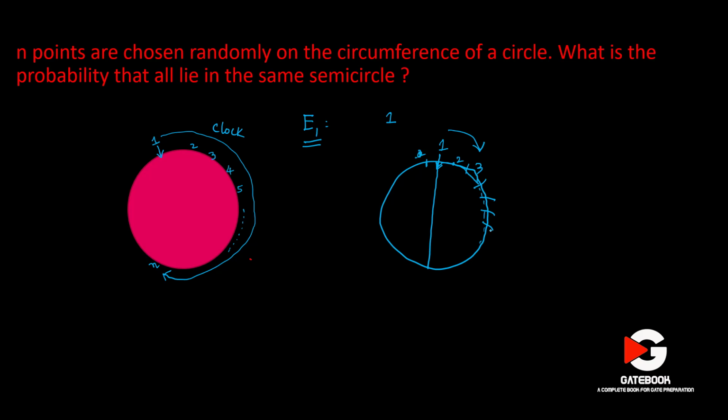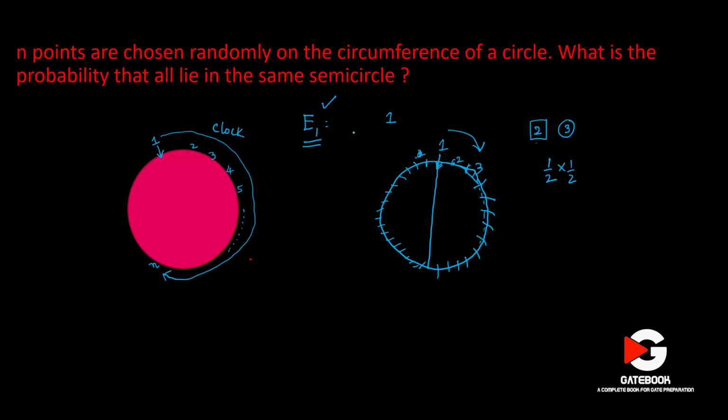What is the probability for that? Let's focus on point 2. This point 2 can be anywhere on the circumference. To have event E1, it cannot be in this area, that means it must be in this half of the circumference. What is the probability that it is in this half circumference? 1 by 2, correct? Similarly for point 3 there is also a 1 by 2 probability.